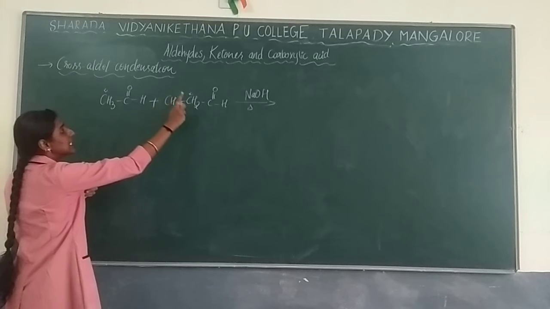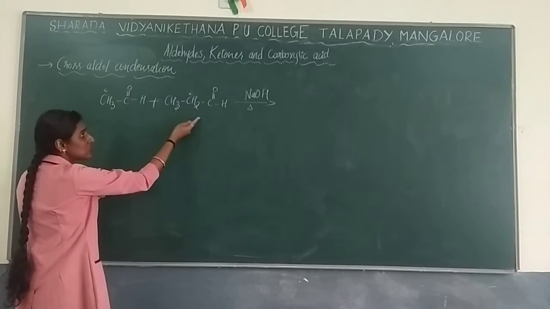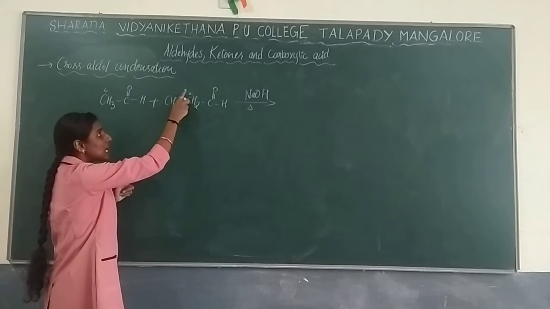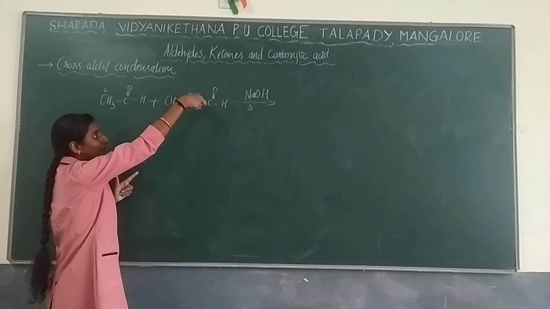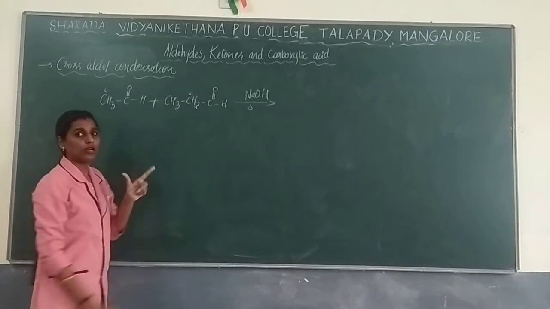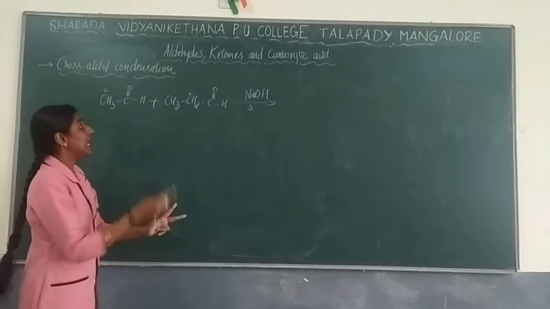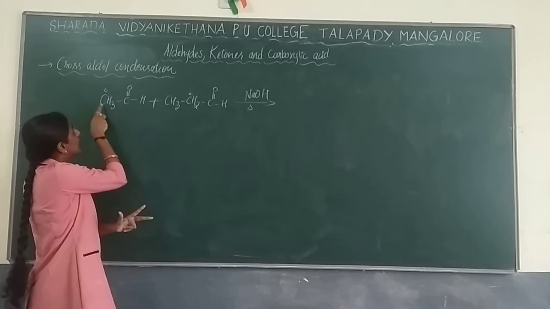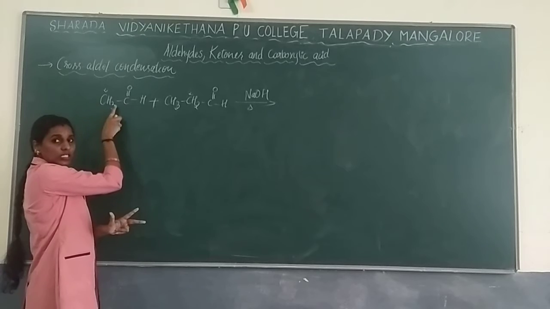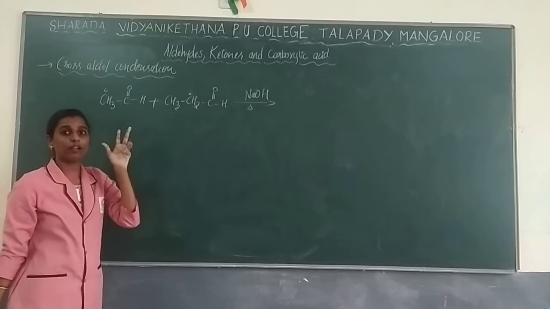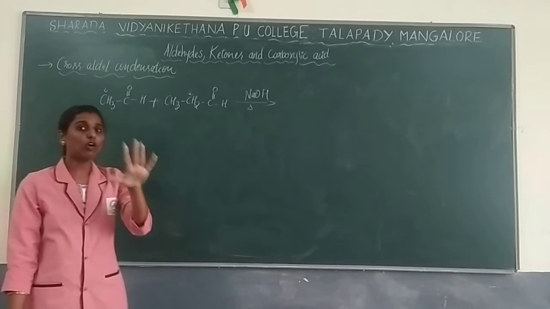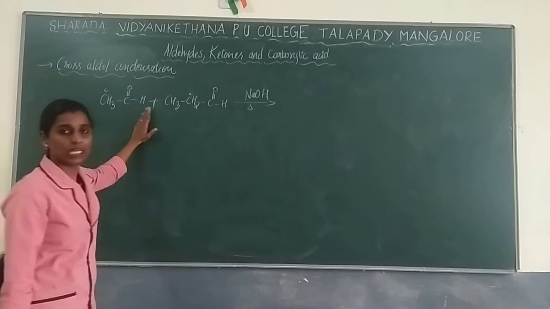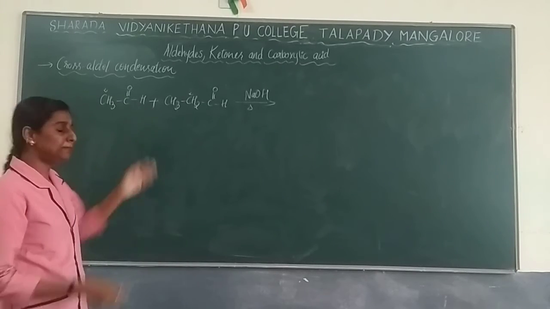You are going to consider this as alpha carbon. These two will react. So consider this as alpha carbon. First hydrogen you will remove from this carbon, so that you will get third product. Next step, fourth step, the same thing. Both will react with one another, so that this alpha hydrogen will be removed, so that you get one more. So almost two products will be formed in this reaction. So we will go with the mechanism.